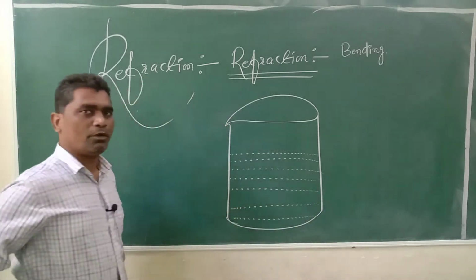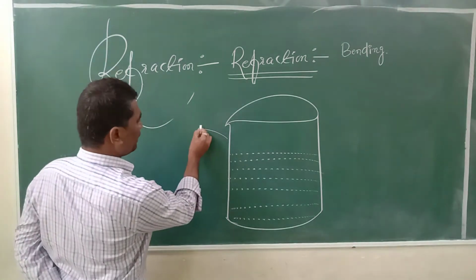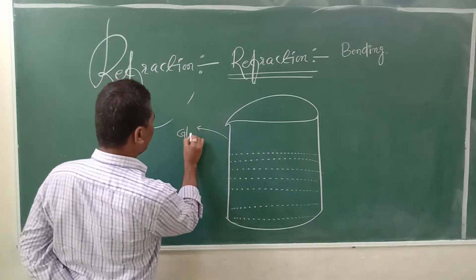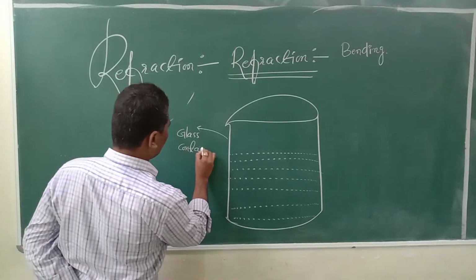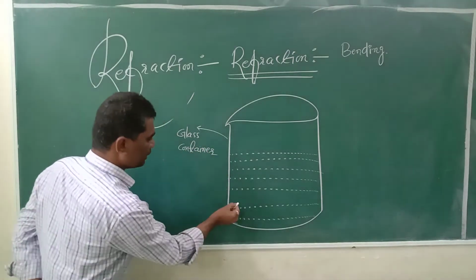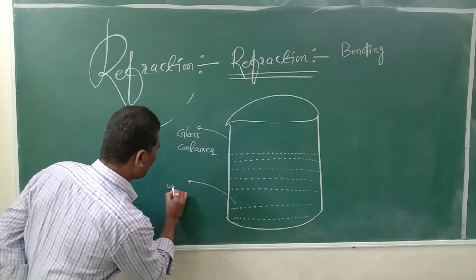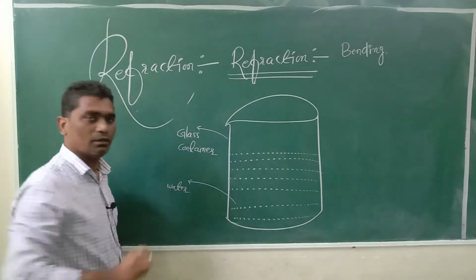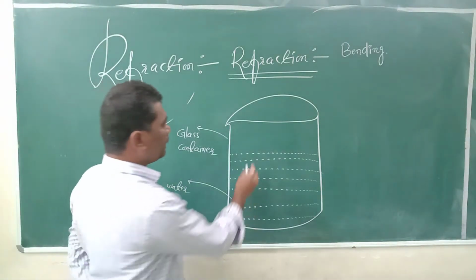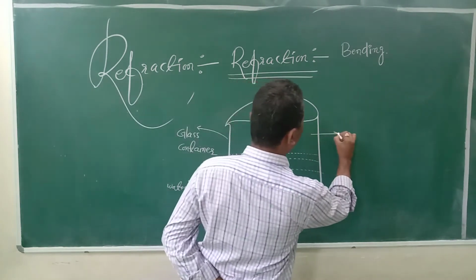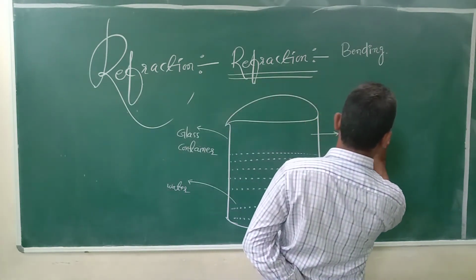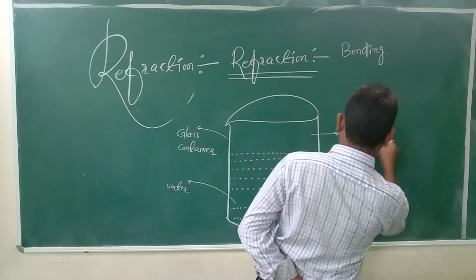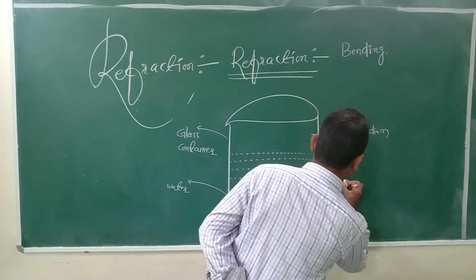Here this is completely air medium, and here this is water medium.